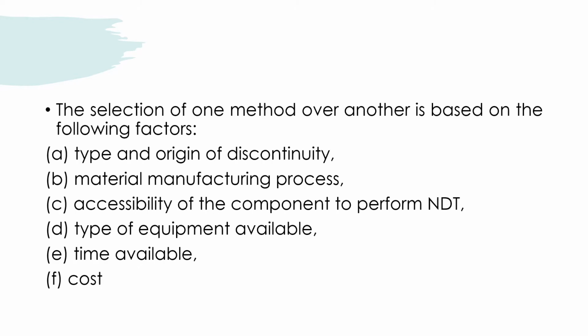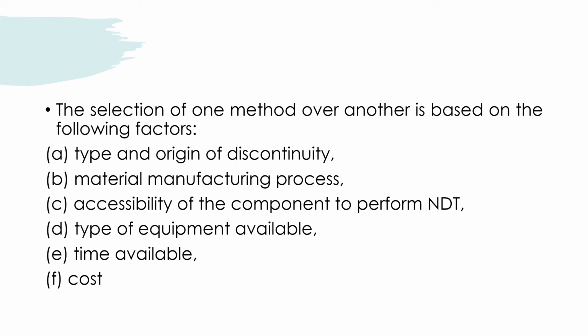The selection of one method over another is based on the following factors. Number 1, type and origin of discontinuity. Number 2, material manufacturing process.